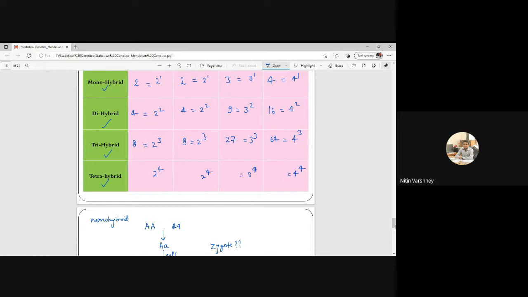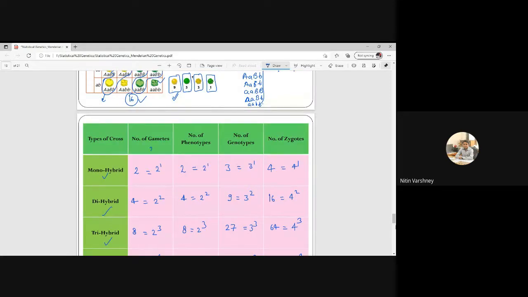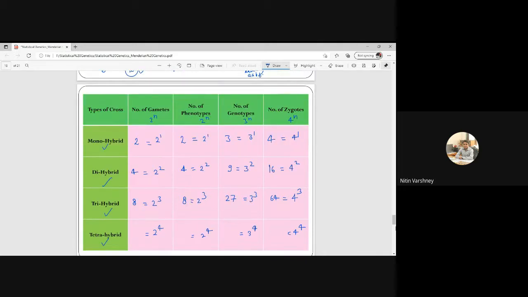Okay, so the formula I can make like this: gametes is 2 to the power n, phenotypes is 2 to the power n, genotypes is 3 to the power n, and zygotes is 4 to the power n. Now what is n here? Can anybody tell me what is n? It is the type of cross: monohybrid, dihybrid, trihybrid, and tetrahybrid.